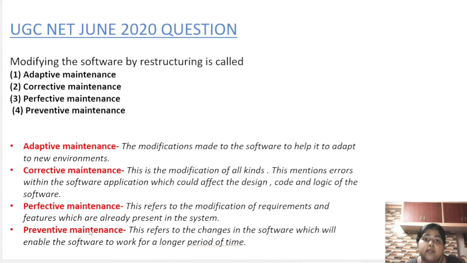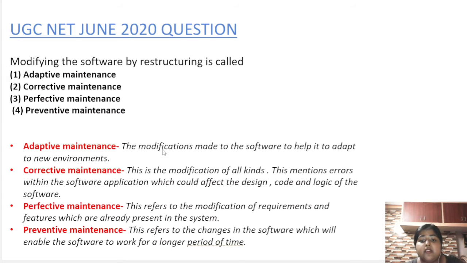And number 4 is preventive maintenance. This refers to the changes in the software which will enable the software to work for a longer period of time. So like the changes we make to the software so that it is enhanced and it will be able to work for a longer period of time. Such kind of maintenance is called preventive maintenance.